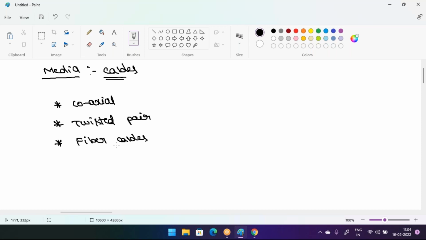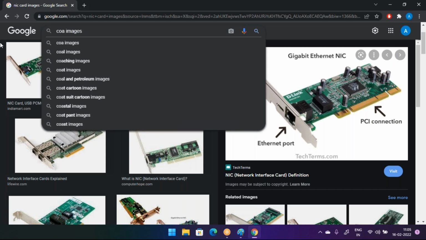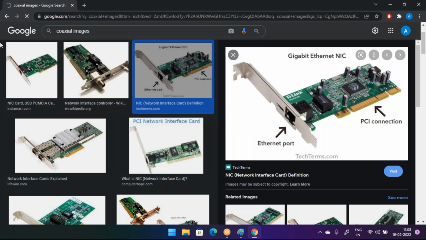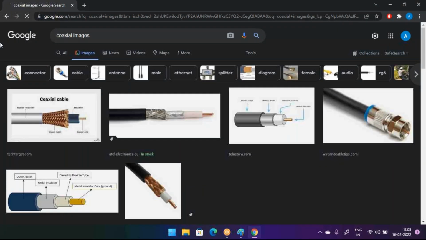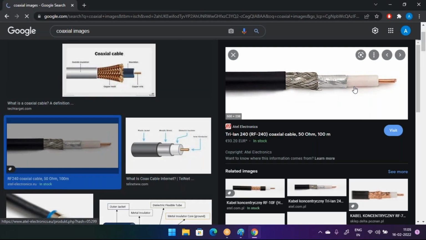Okay guys, you see this here. So what is this coaxial cable, how does it look? You can see the coaxial cable here, you can find the hole here. This is one of the coaxial cables, guys. Nowadays, we use this coaxial cable in DTH connections.